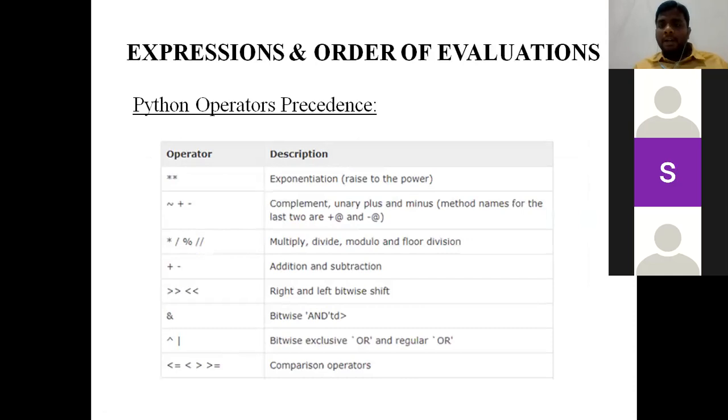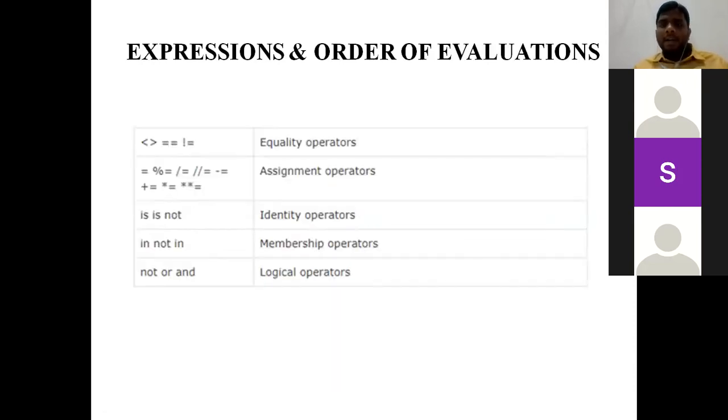In relational operators, for the performance of the precedence table, those are classified into 2 types. The first order is less than, less than equal to, greater than, and greater than equal to. Next, equality operators like equal to and not equal to. Clear?